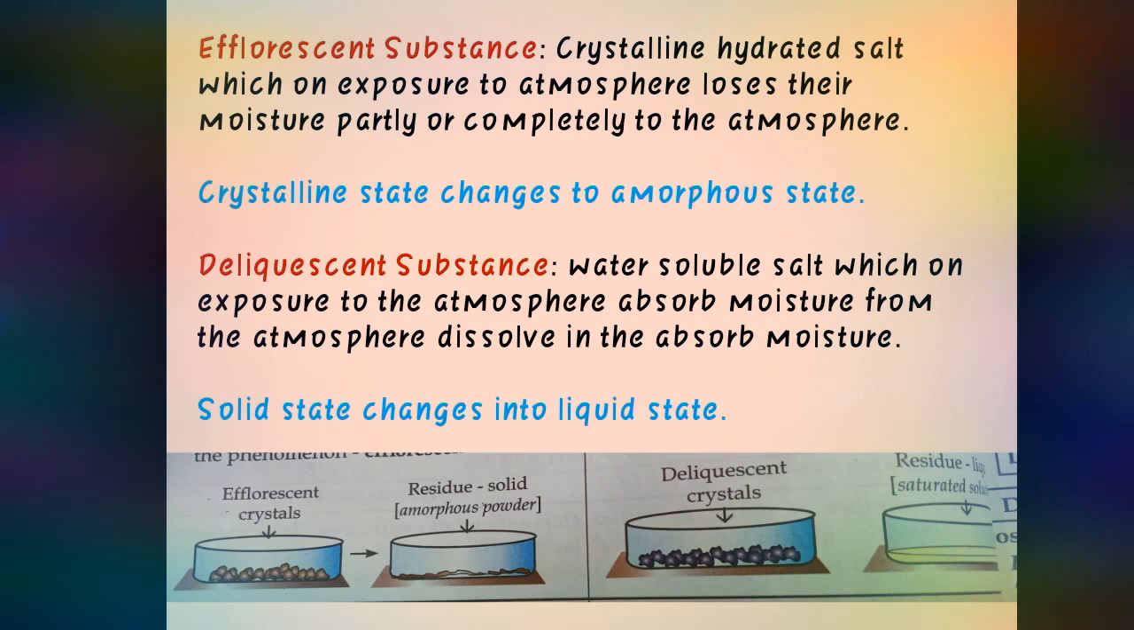So what is the difference between efflorescent and deliquescent? First difference: efflorescent substances are always crystalline hydrated salts. Deliquescent substances are always water soluble salts. Efflorescent substance when exposed to atmosphere changes its crystalline state to amorphous state, and in deliquescent the solid state changes to liquid state. So these are the points you have to keep in mind for the difference between efflorescent and deliquescent substance.